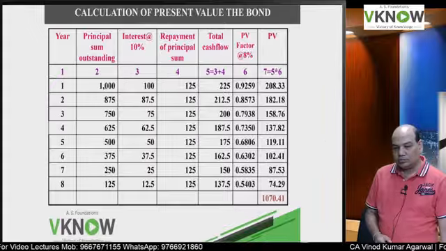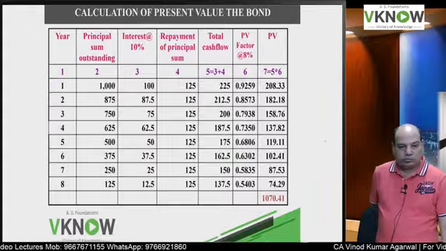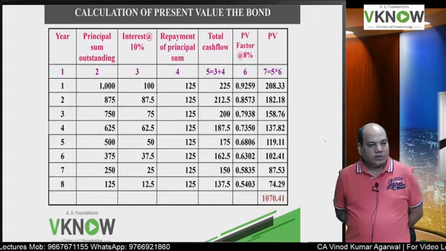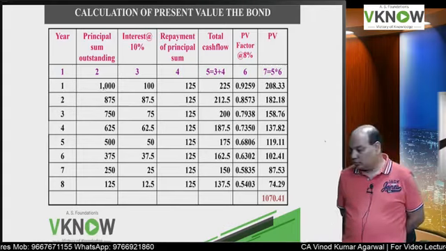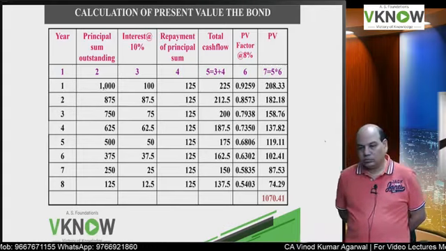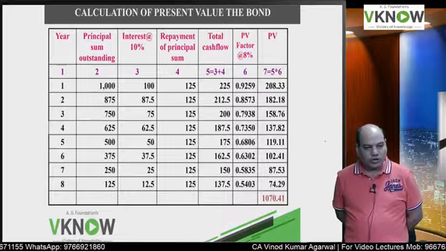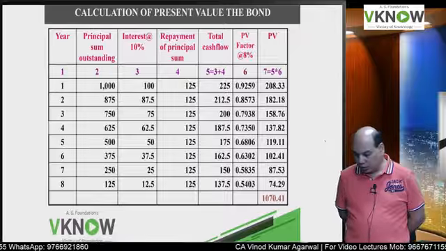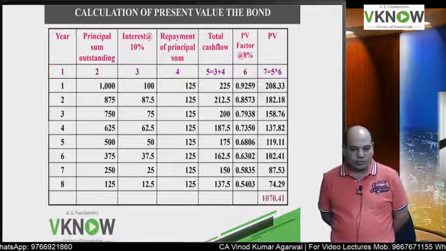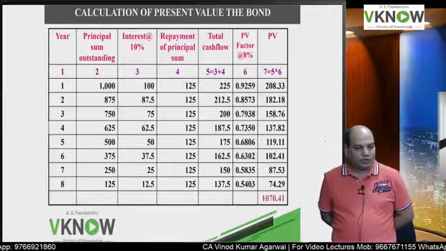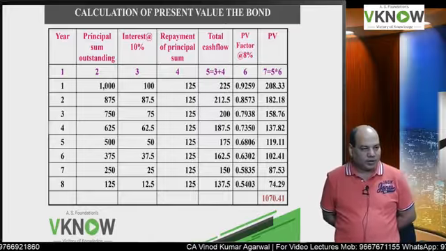Is it right? Multiply carefully and tell me the total. So write down this total, you can check later: 1070.41.